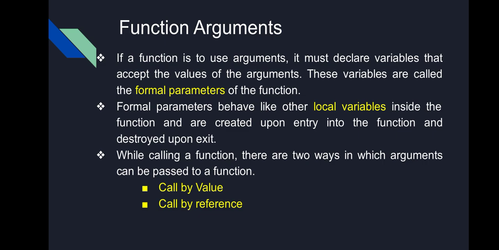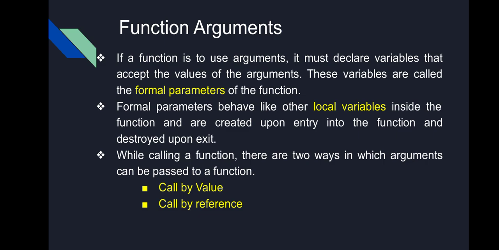Now we have two ways of using these arguments: call by value and call by reference. In call by value, the value itself is passed to the function. That means those values become the local variables of the function. When it is called by reference, only the address of the variables is passed and the values are processed inside the function. That is called reference.